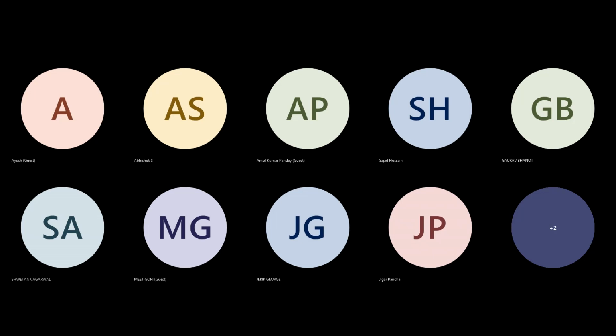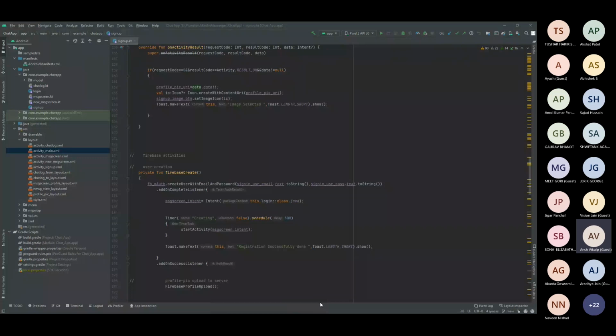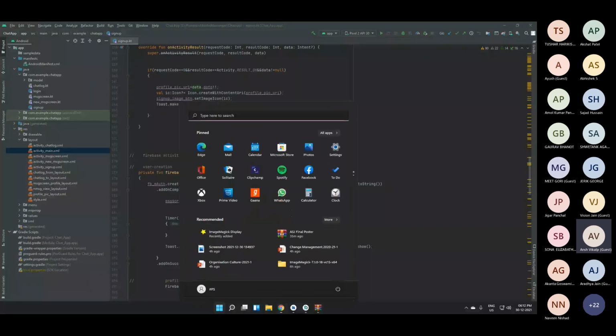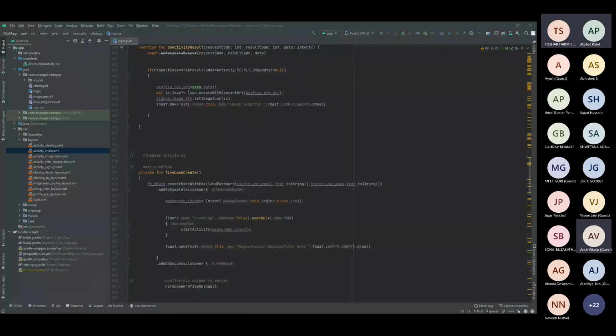Okay, so let's start. I'll just present my screen. Okay, I hope my screen is visible. Is it, Rishi? Yes, it's visible.